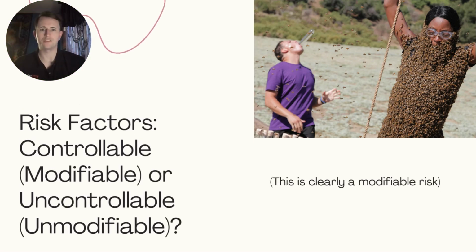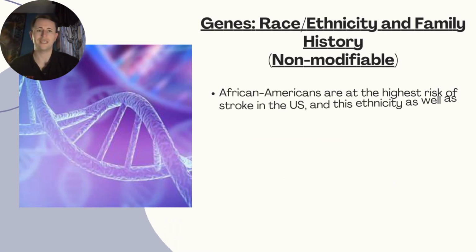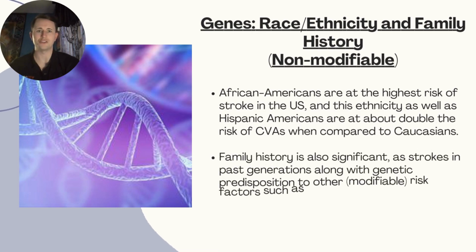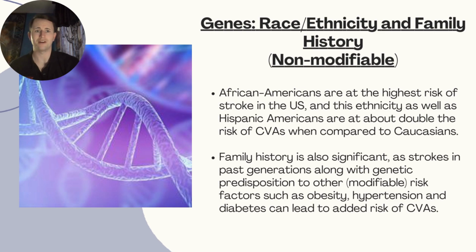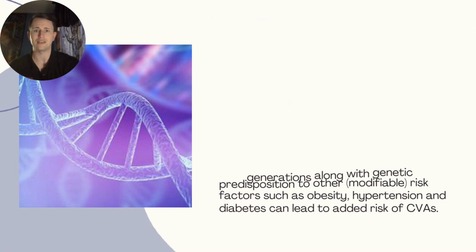Before breaking down the actual risk factors, I just wanted to differentiate the controllable risk factors, which are known as modifiable, versus the uncontrollable risk factors, which are known as unmodifiable. So, a key non-modifiable risk actually lies in your genes. For example, African Americans are at the highest risk of stroke in the US, and this ethnicity, as well as Hispanic Americans, are at about double the risk of CVAs when compared to Caucasians. Family history is also significant, as strokes in the past generation, along with genetic predisposition to other modifiable risk factors such as obesity, hypertension, and diabetes, can lead to added risk of CVAs.